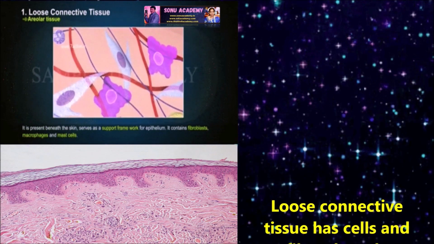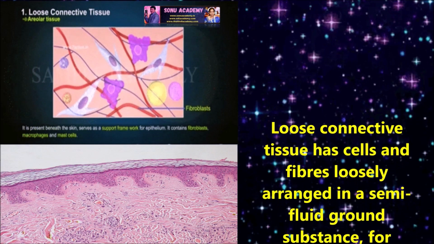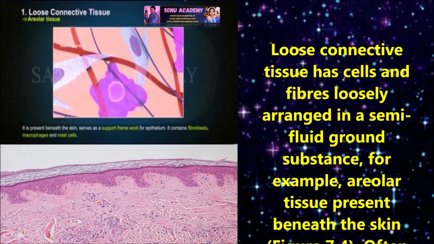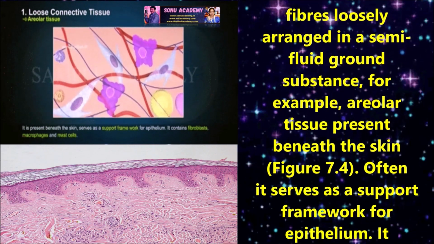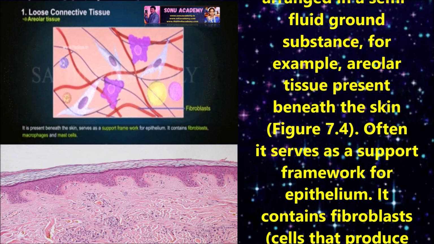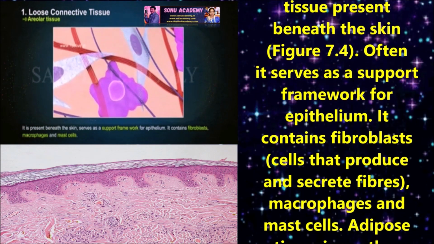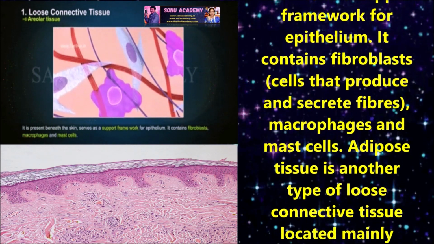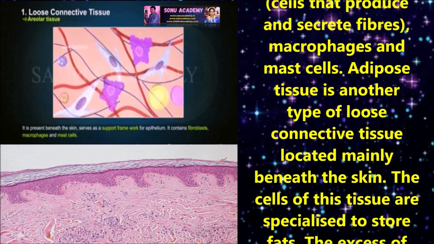First, let us discuss loose connective tissue. Loose connective tissue has cells and fibers loosely arranged in a semi-fluid ground substance. For example, areolar tissue present beneath the skin. Often it serves as a support framework for epithelium. It contains fibroblasts, macrophages, and mast cells. Adipose tissue is another type of loose connective tissue located mainly beneath the skin.